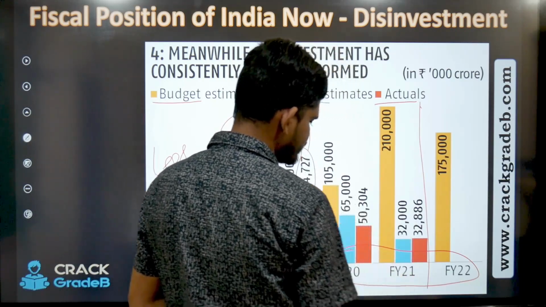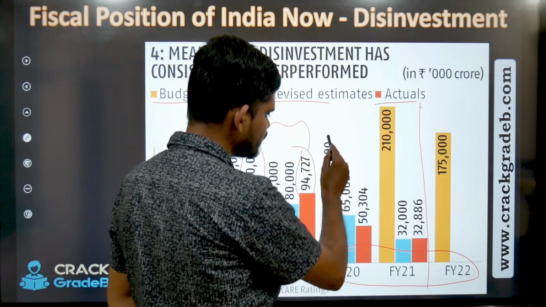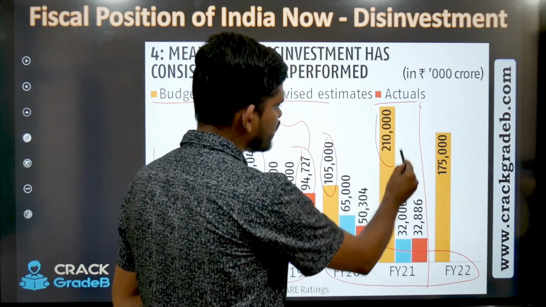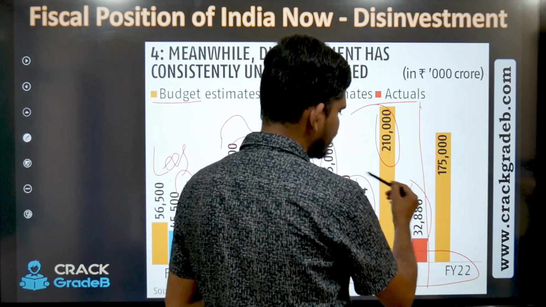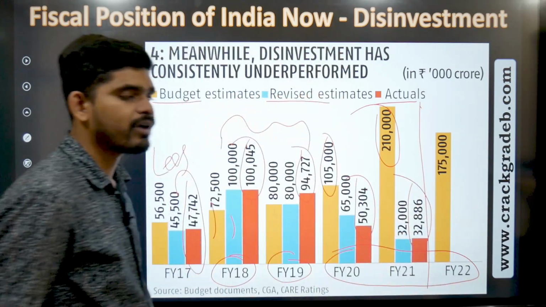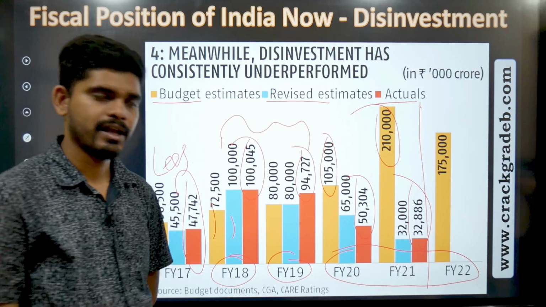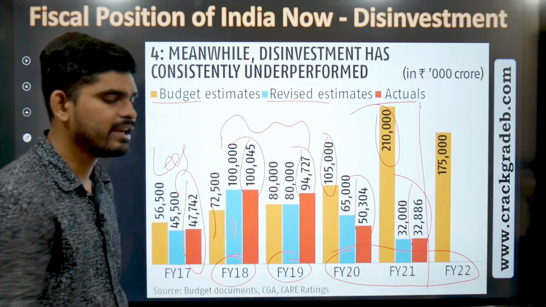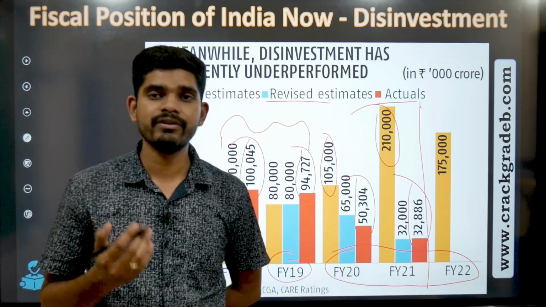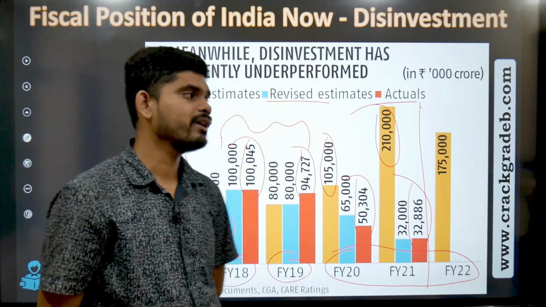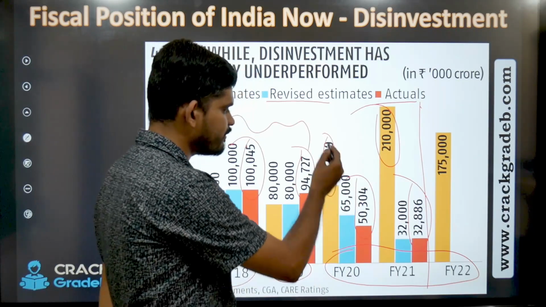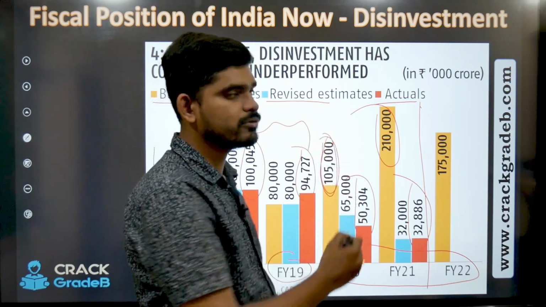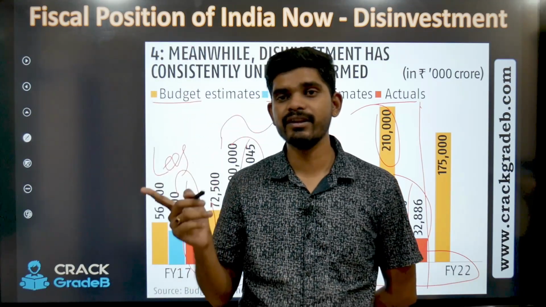Okay, now if we see financial year 20 and 21, the estimation was much higher, but they have received very less amount from disinvestment, right? So this is again a contributor to the fiscal deficit, because while giving out the budget, the finance minister has calculated this amount to calculate the fiscal deficit.